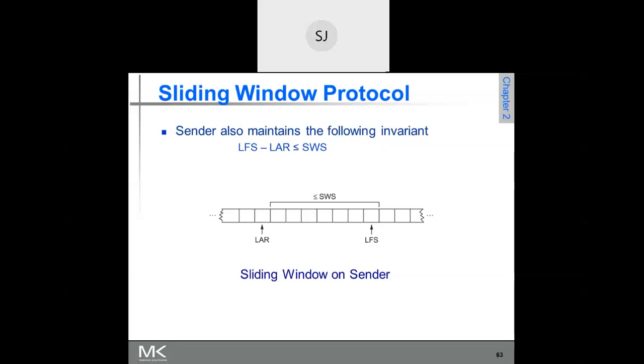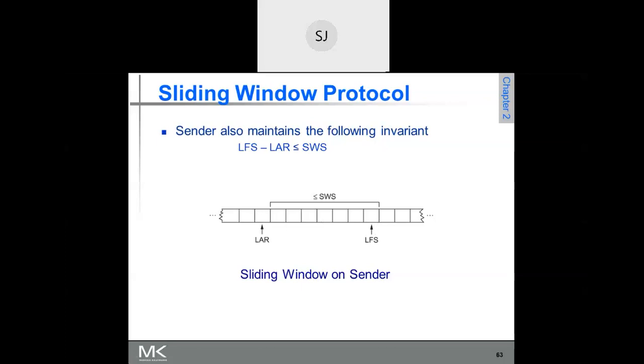It need not send an acknowledgement for every frame. For frames 11, 12, 13, 14, it did not send an acknowledgement for each. It sends the acknowledgement for the highest numbered frame, which is 17. So if it sends the acknowledgement for frame 17, the sender understands that up to frame number 17, every frame has been received correctly.